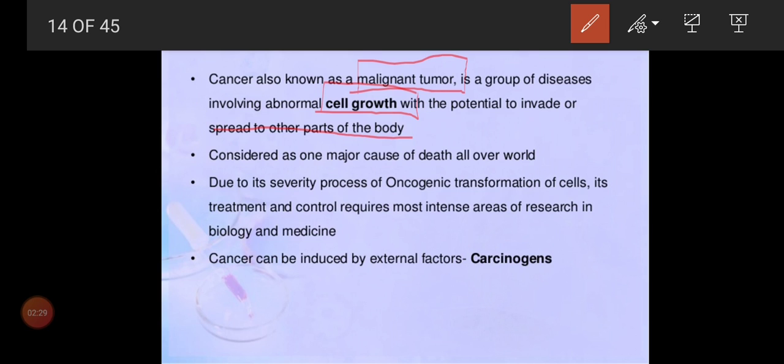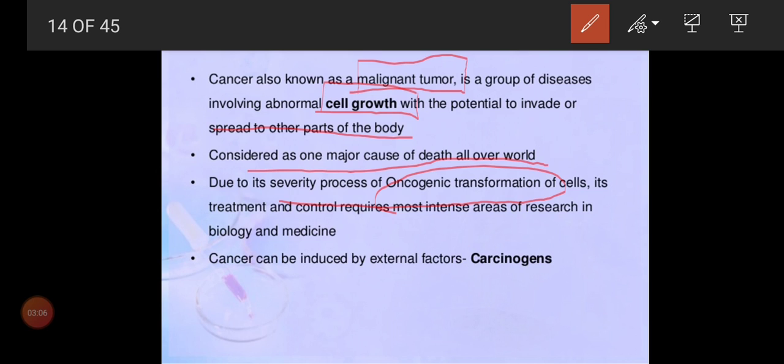Is that clear? So what is the definition of malignant tumor? Proliferation can be seen, and it spreads from one part of an organ to another part of an organ, or from one part of the tissue to another part of the tissue. Cancer is considered one major cause of death all over the world, due to its severity and the process of oncogenic transformation of cells. What do you mean by oncogenic? Cancer causing cells, we call them oncogenic cells.